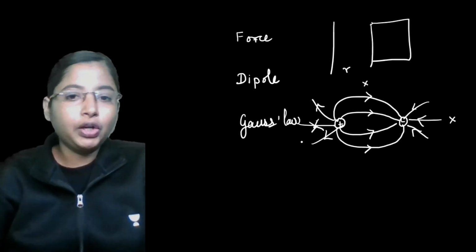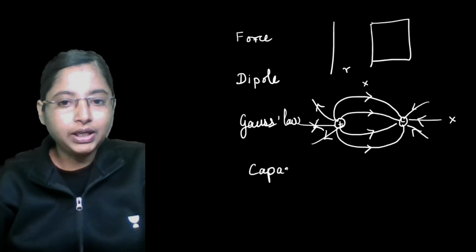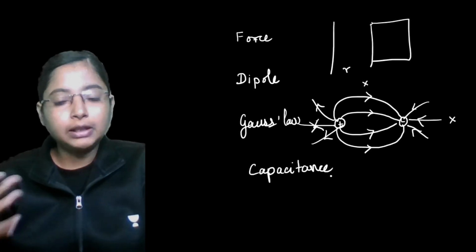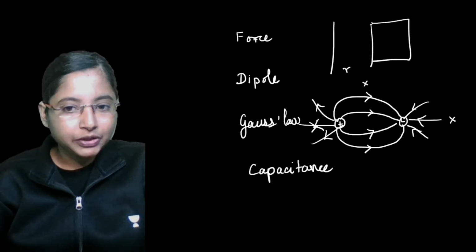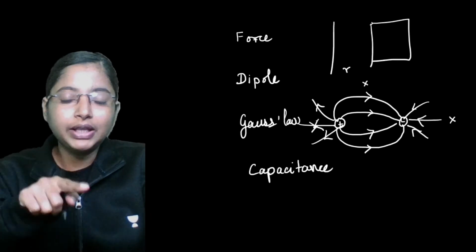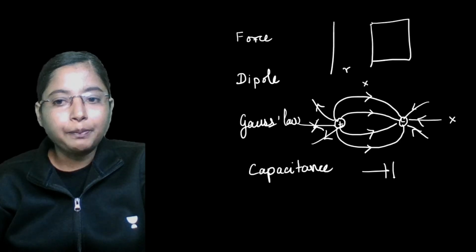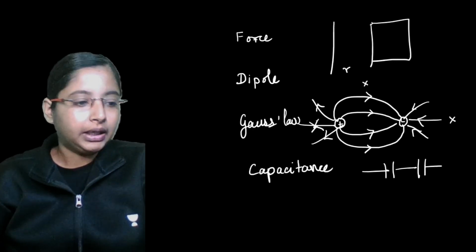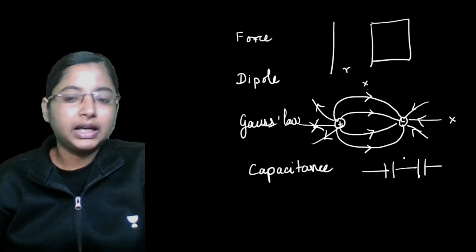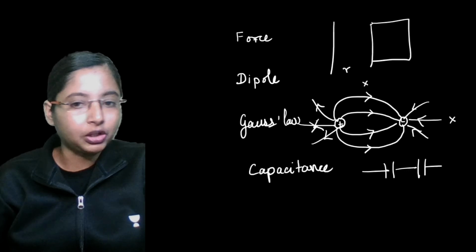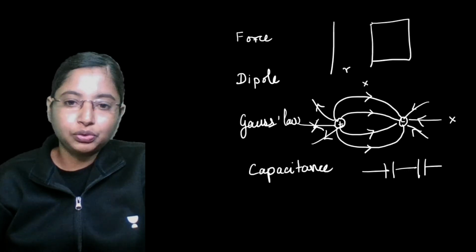Now moving on to the capacitance part. Over here you can expect the parallel plate capacitor, and numericals based on it. Usually you can expect numericals with respect to capacitance when the capacitors are connected in parallel, or when they are connected in series. Apart from this, electric potential and potential difference are also very important. Please go through the topic also.